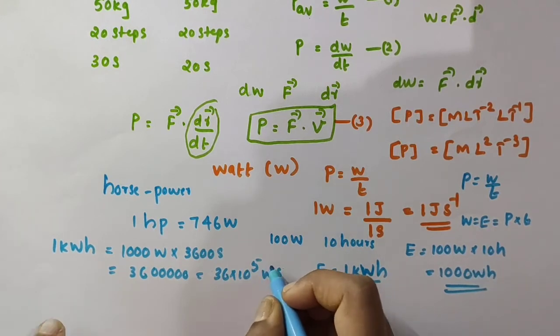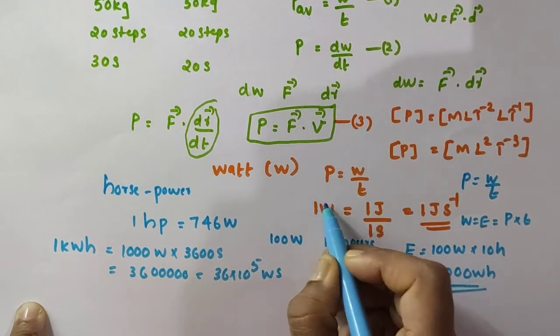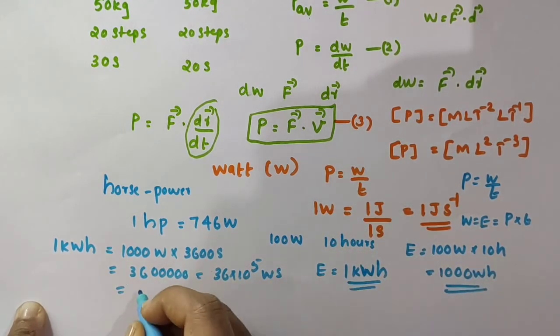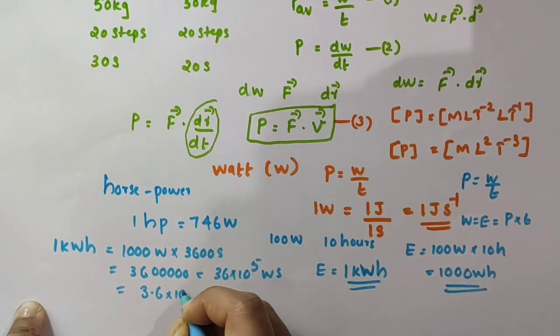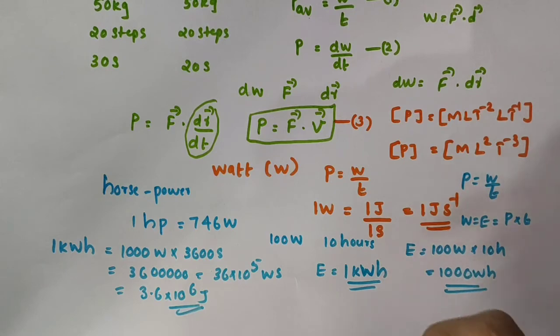What is watt second? Watt into second is equal to joule. So this can be written as 36 into 10 raised to 5, or 3.6 into 10 raised to 6 joule. So kilowatt hour is a commercial unit of energy. It is not the unit of power.